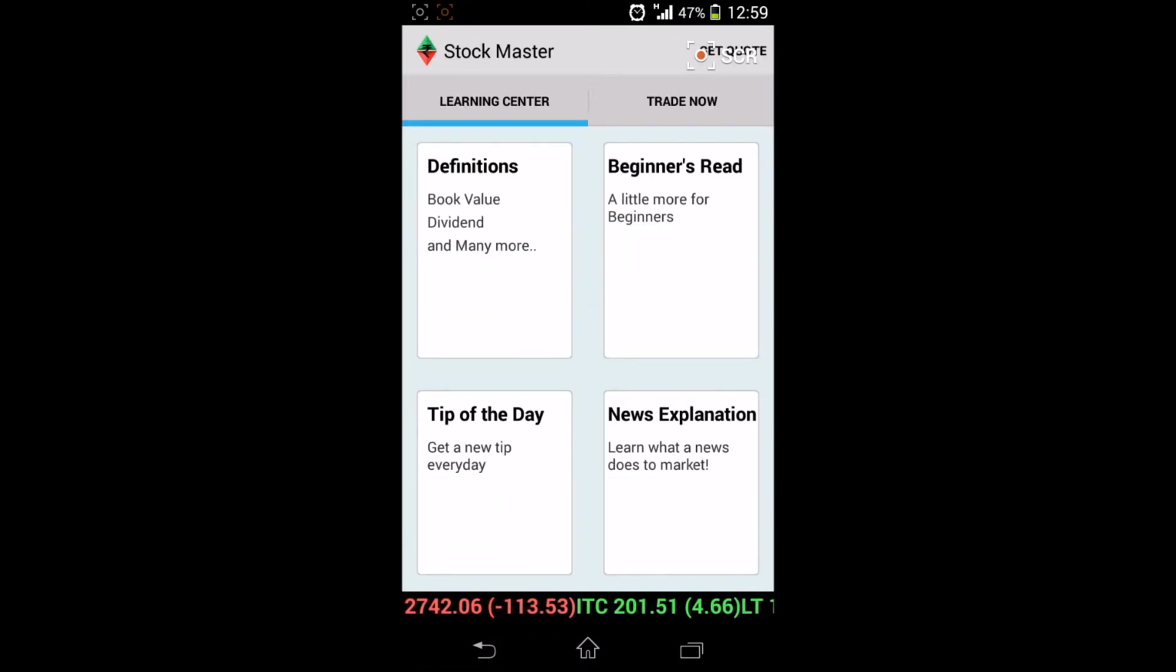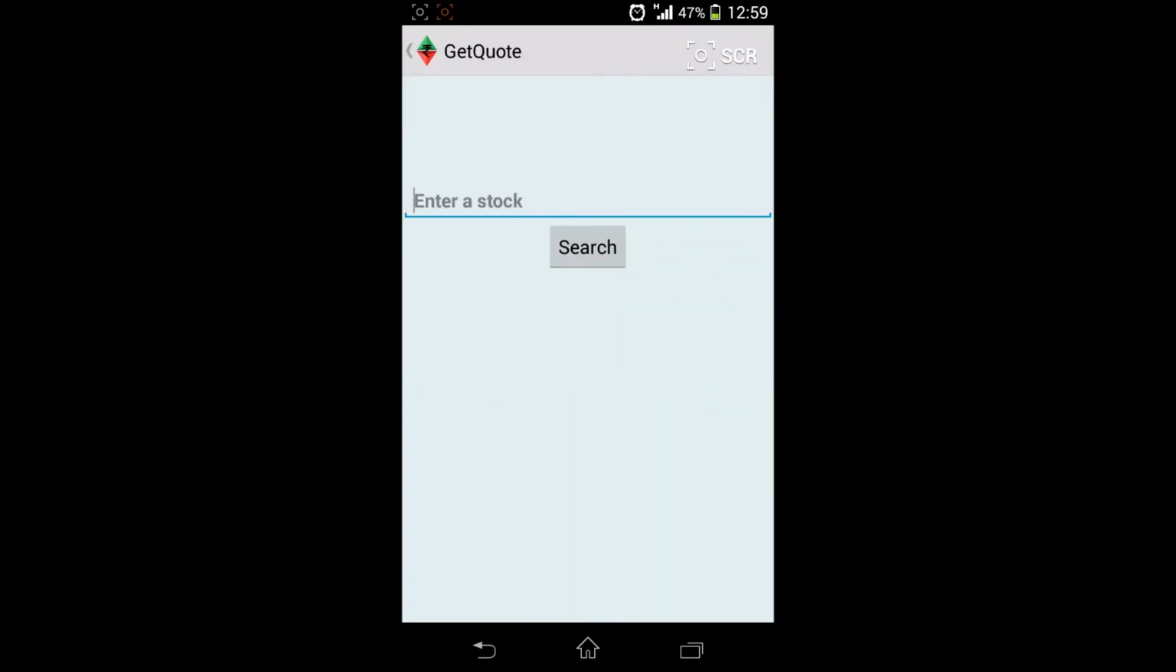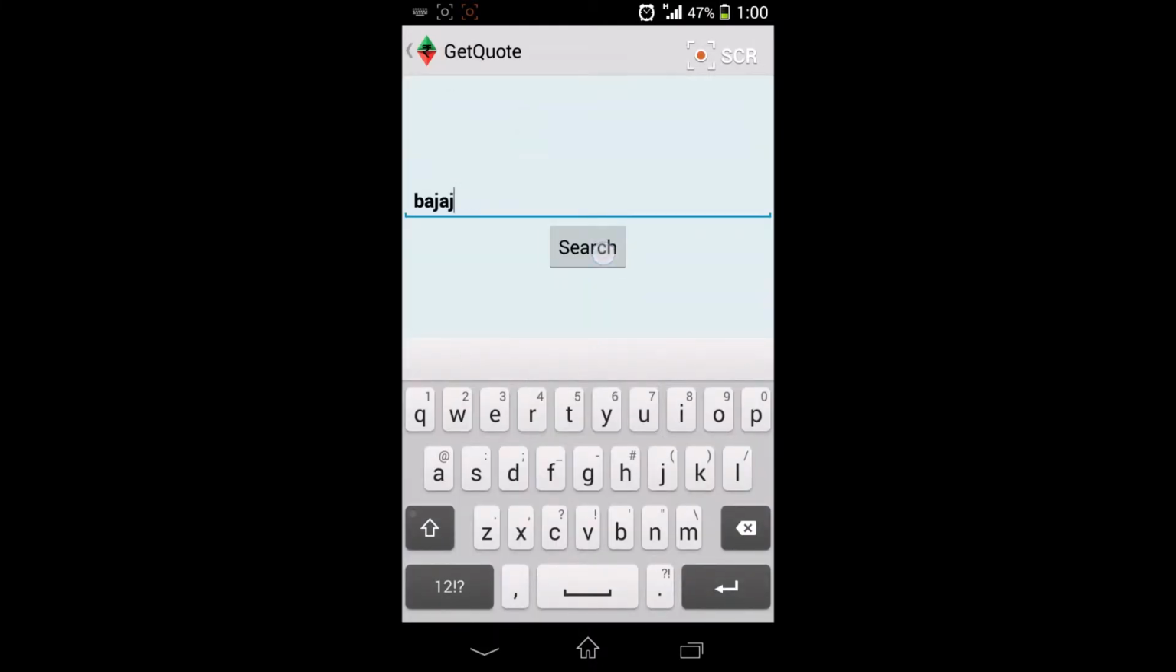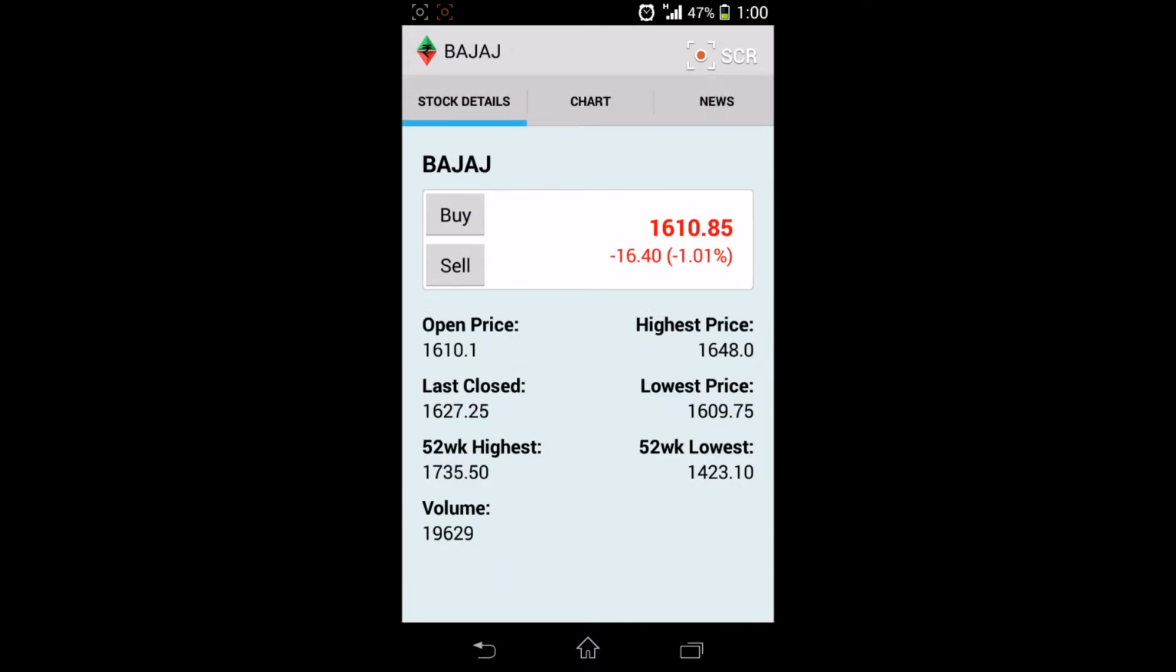Then on the top right corner we have Get Quote. We can use it to know the stock price of any company. Suppose we type Bajaj and search it. Right now it's 1610, down by 16 rupees. It lists down various key parameters: open price, highest price, last close, lowest price, and everything the user should know.